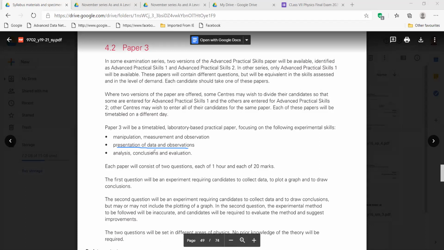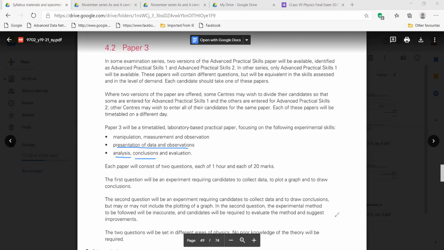Then whatever readings, data and observations we are getting, we have to analyze the results we are getting. We have to come to a conclusion. Then after concluding, we have to evaluate our experiments or our results: is it working properly or are there some limitations, and if there are some limitations, how can we improve? Okay, clear? Yes, sir. Clear. Then continue from here.